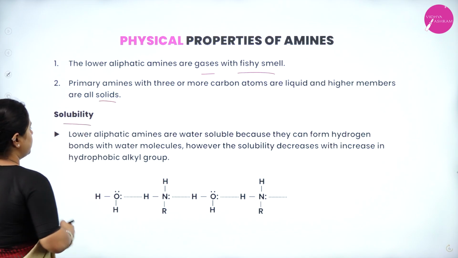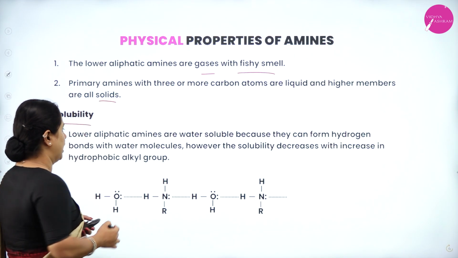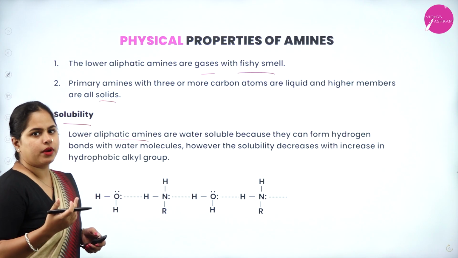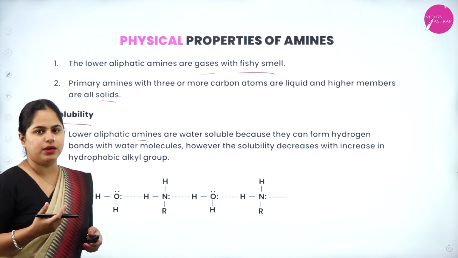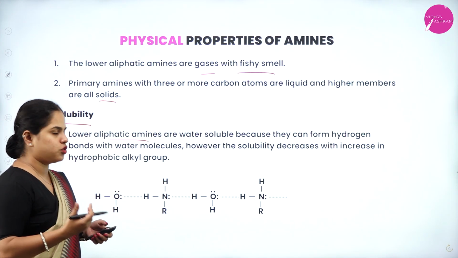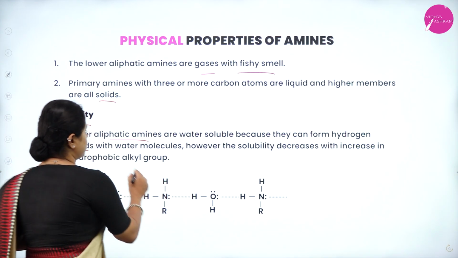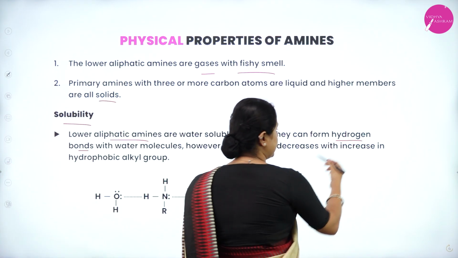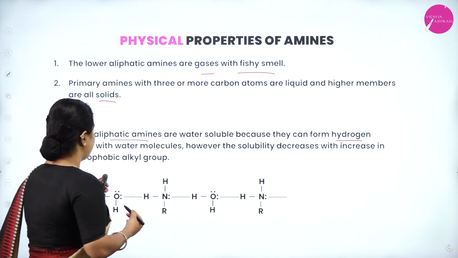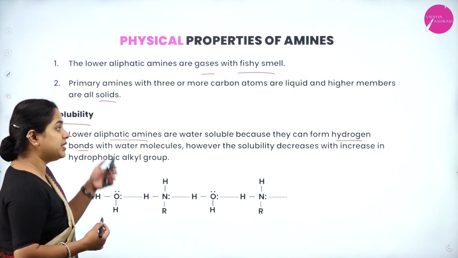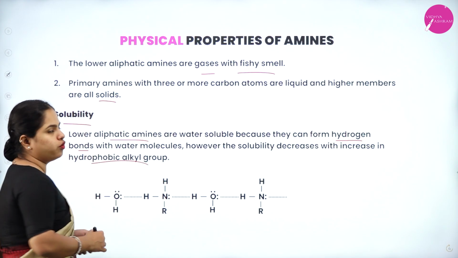Now regarding solubility, lower aliphatic amines, meaning straight chain or branched amines, are called aliphatic amines. There won't be any ring structures, it's an open structure. They are water soluble because they can form hydrogen bonds. So why are they soluble in water? Because they are able to form hydrogen bonds with water molecules. However, the solubility decreases with increase in hydrophobic alkyl group.